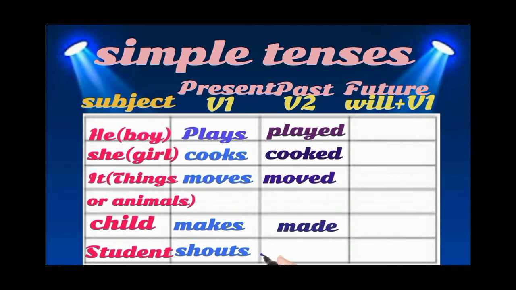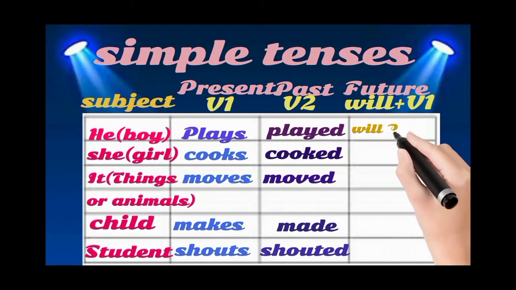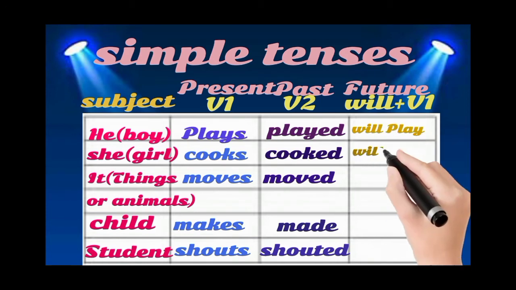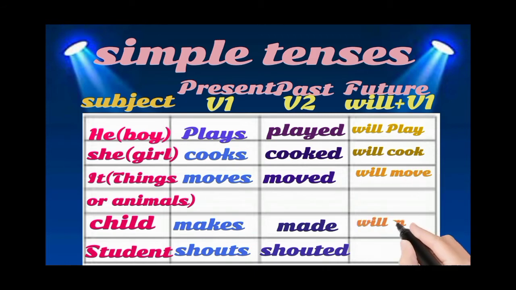If you see V1 form here, first we have to check the V1 form only. See what is happening in the present tense depending upon the singular subject. Singular nouns, he, she, it, and singular noun: here we add S or ES, remaining everything will be the same.